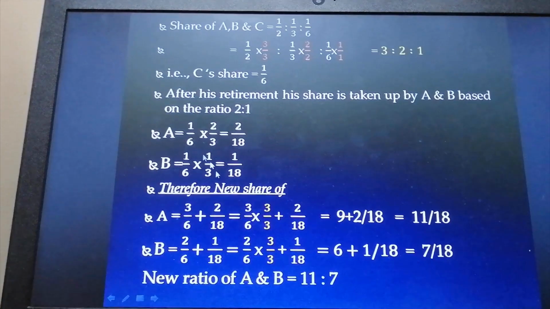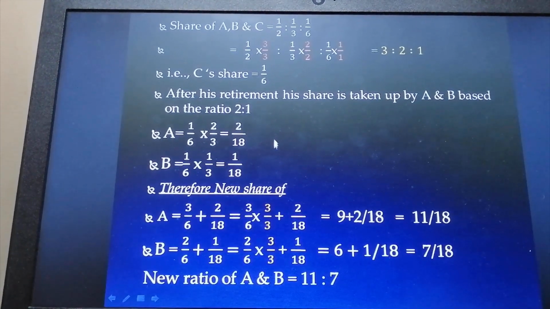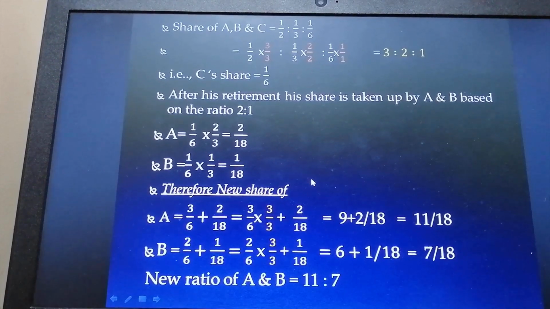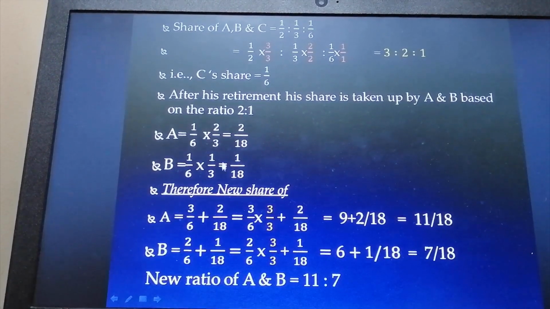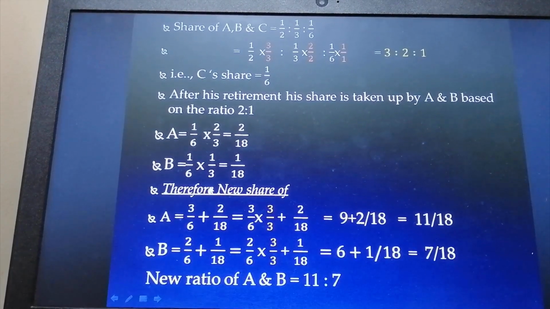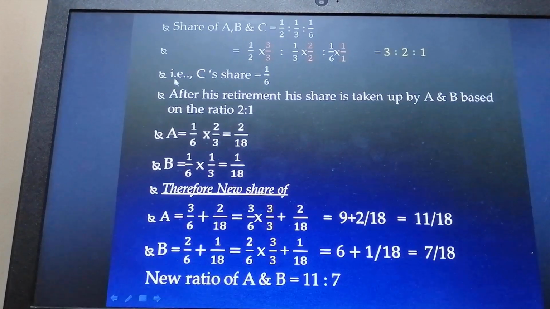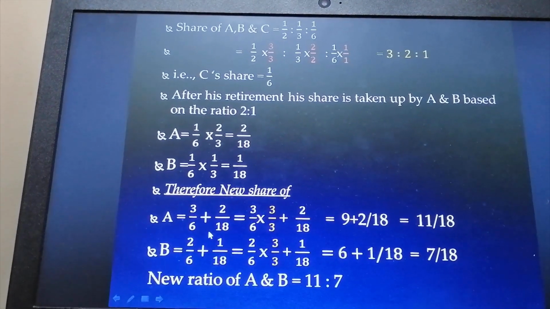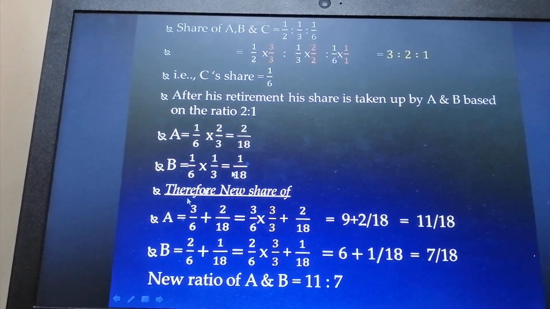Now we need to calculate the new ratio of these continuing partners. New ratio is found out by adding this part of share which has been taken up from the retiring partner along with their old ratio. Therefore, A's old ratio is how much? 3 divided by 6.